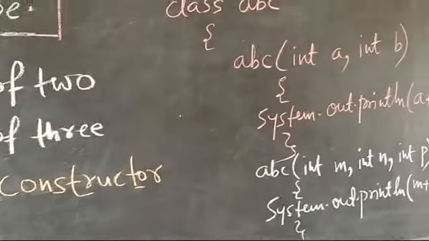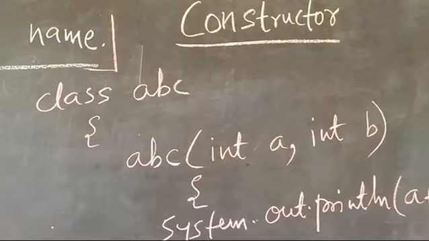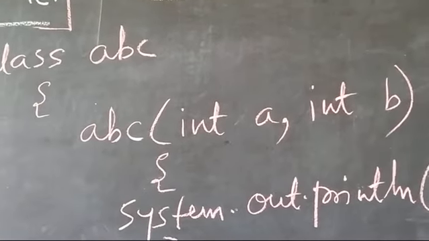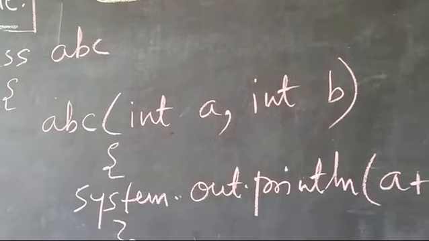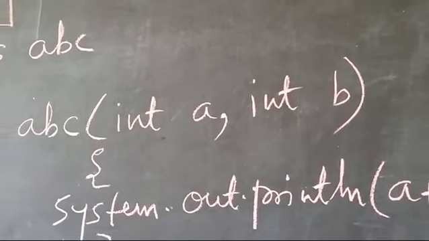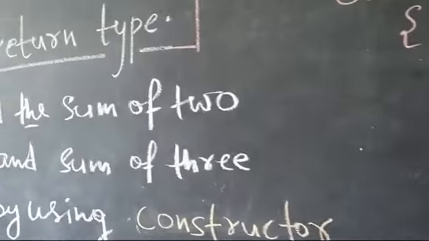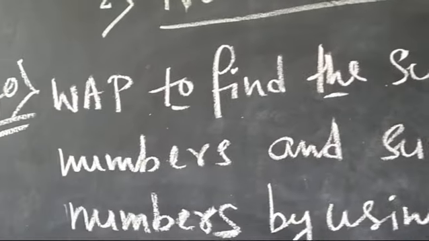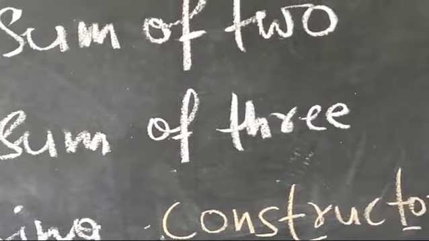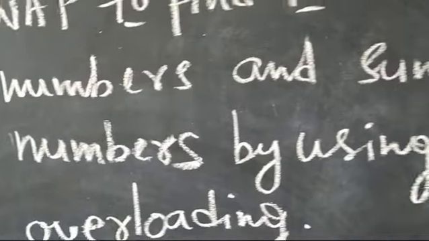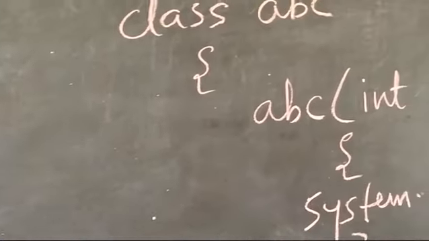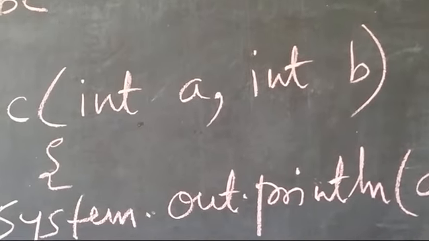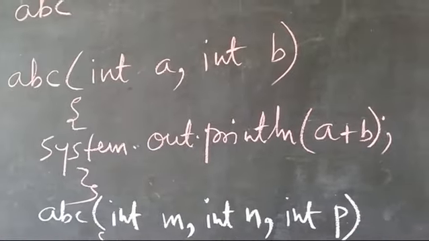Let's see the programming. The class name is ABC. Then there is the ABC constructor containing 2 integer values. As given in the question, you have to find the sum of 2 numbers and the sum of 3 numbers. So this ABC contains 2 integer values, 2 arguments, and we are finding the sum.